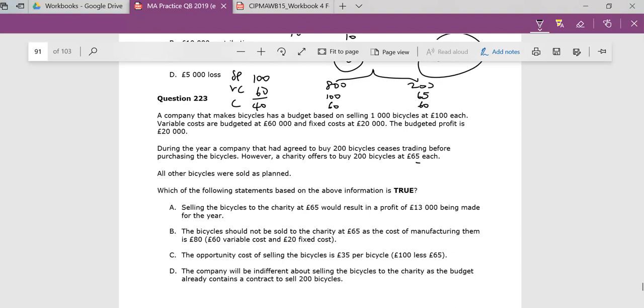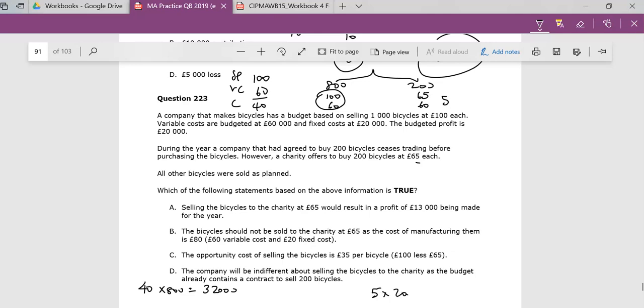So what are we saying? Let's calculate this. If we follow this process, we're going to make £40 on these bicycles, and we're going to sell 800 of them, which gives us 32,000. And here we're going to make £5 on each bicycle, and we're going to sell 200 of them.